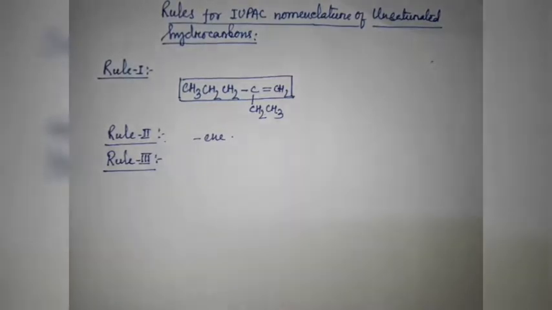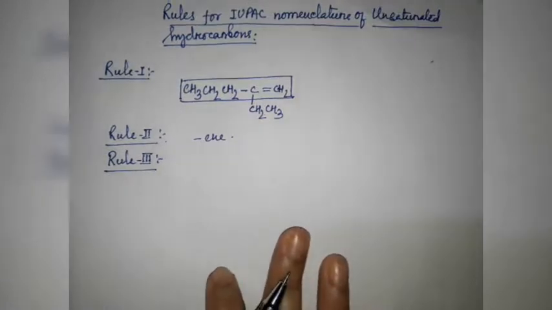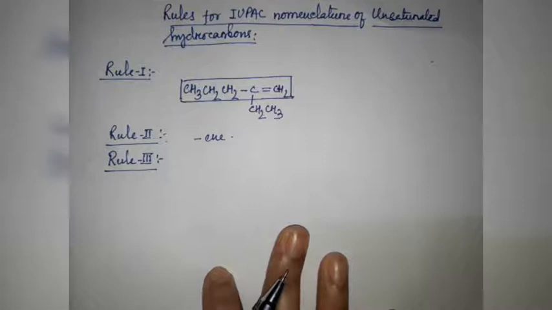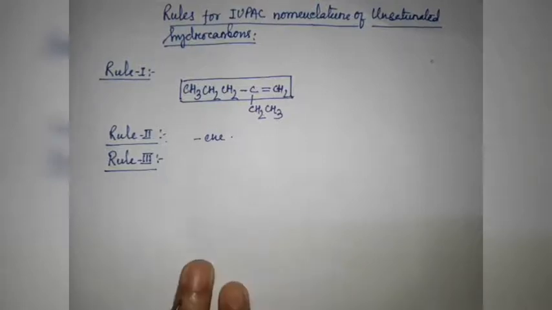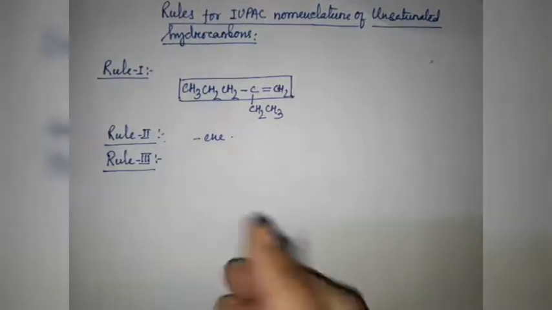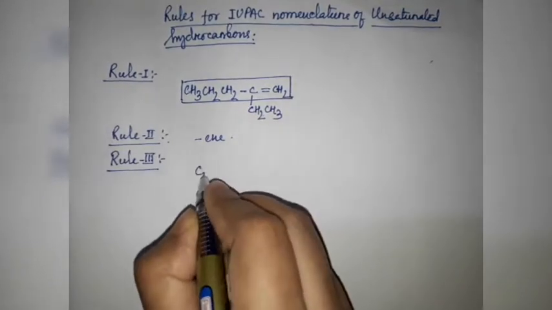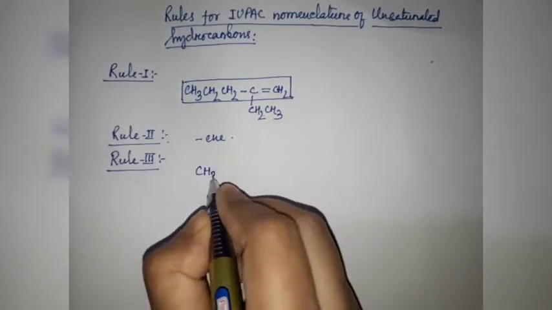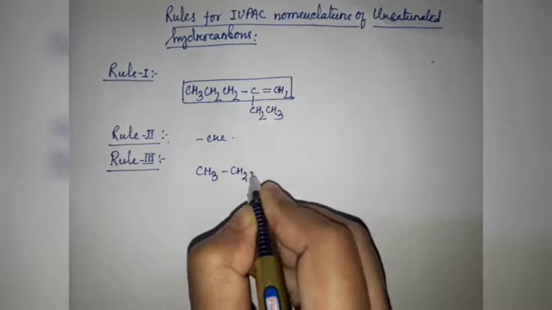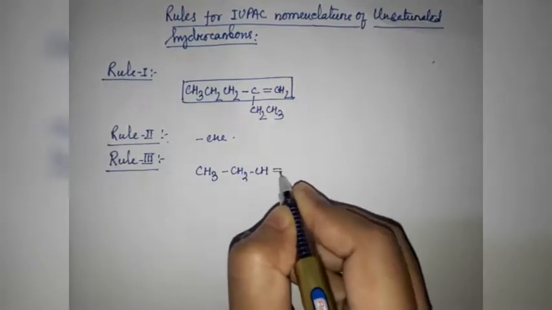The numbering of the parent chain is to be done in such a way that the first carbon atom associated with the multiple bond gets the lowest possible number. Let's discuss this with the help of this example. Suppose we have this one.